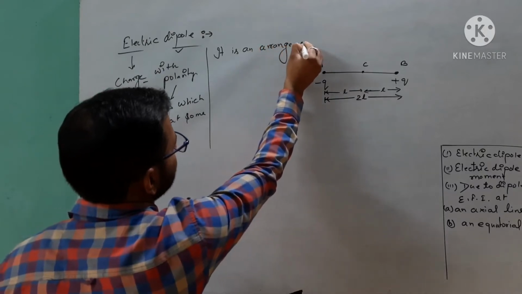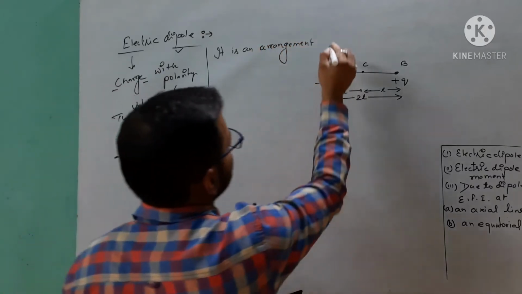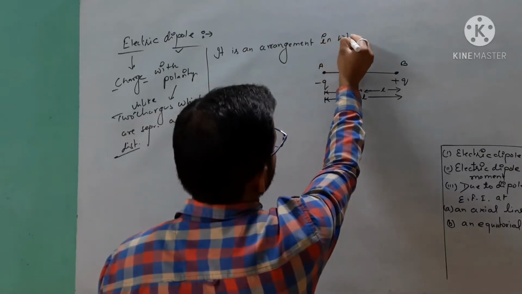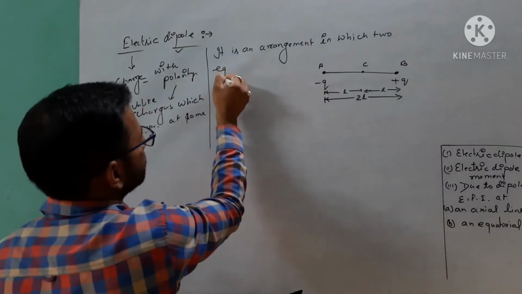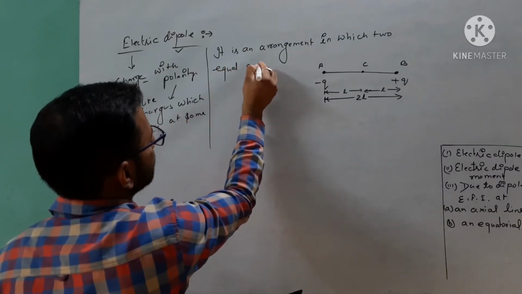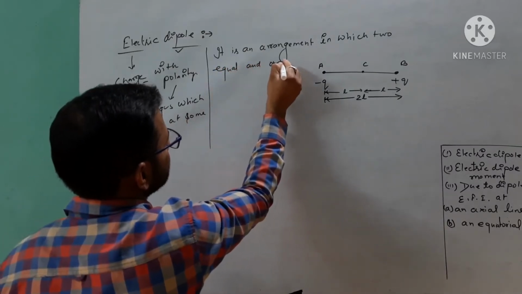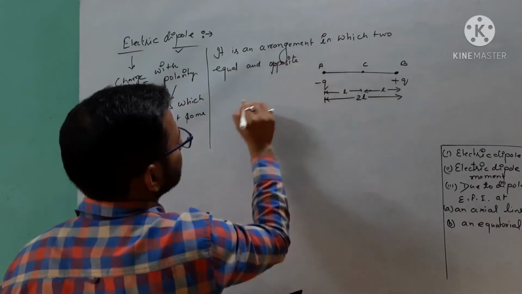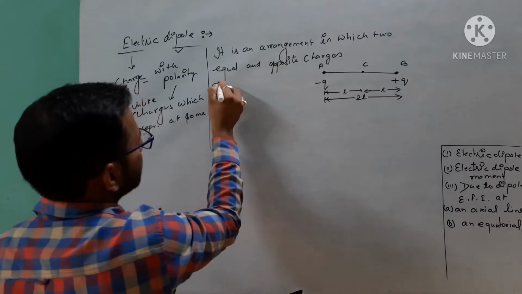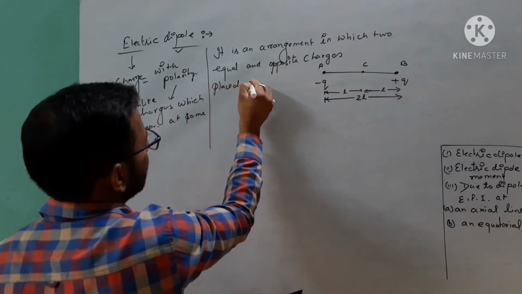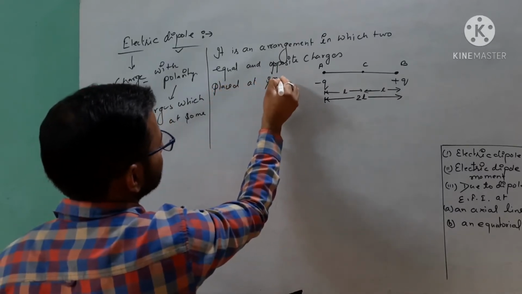It is an arrangement in which two equal and opposite charges are placed or separated at a small distance.